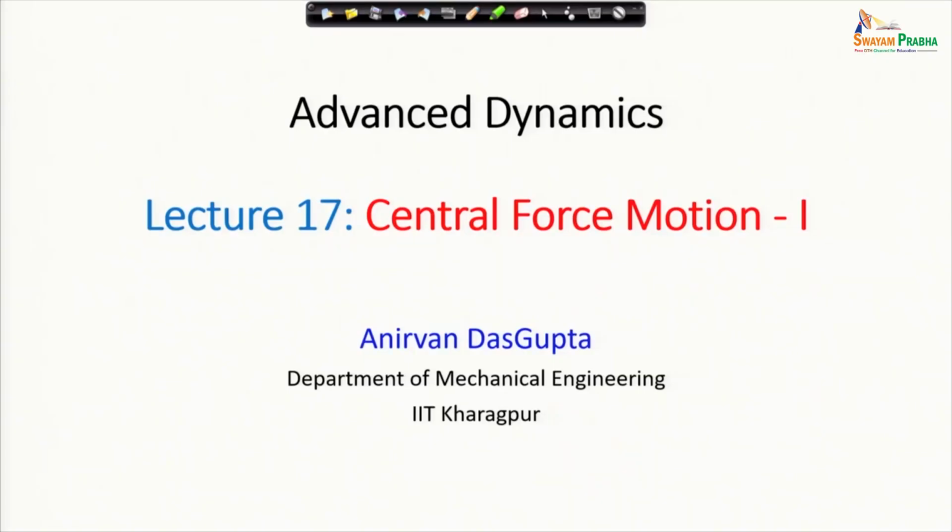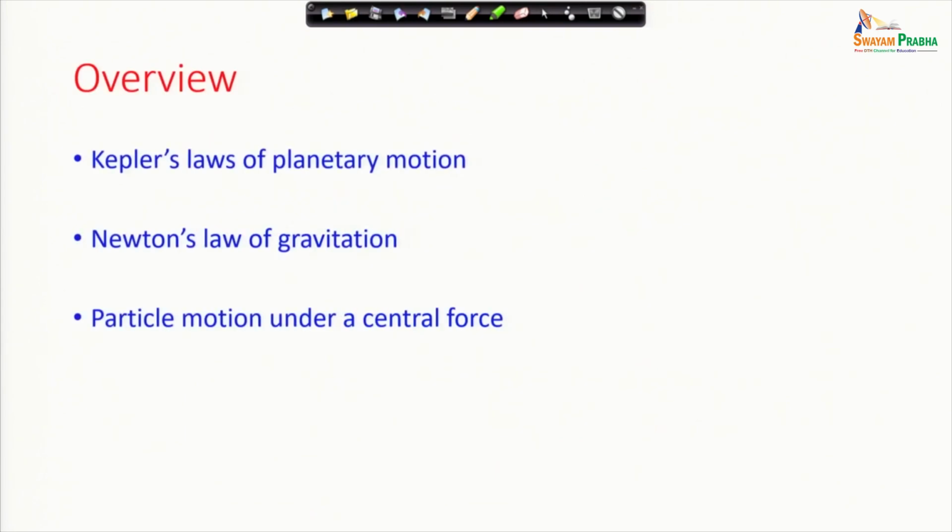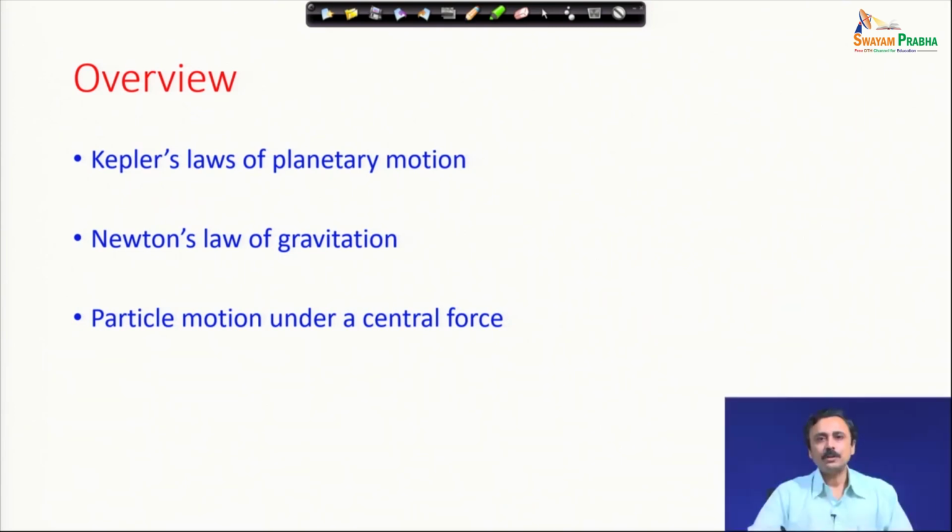In this lecture, we are going to start our discussions on central force motion. Now, the first question that arises is, what is central force motion? Central force motion is the motion of a massive particle moving in a central force field. Now, the question is, what is a central force field? A central force field is a force field in which if you place a particle, the force that acts on the particle is towards a fixed point in the inertial space. Such a force field is called a central force field.